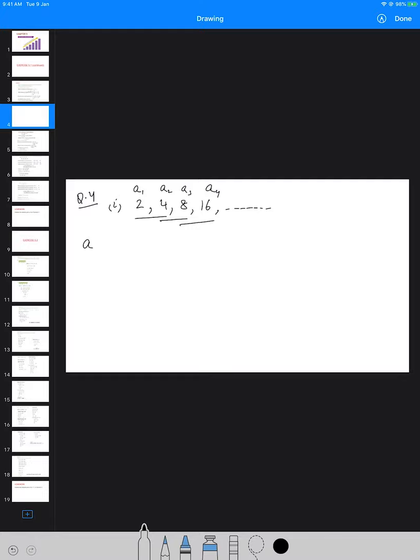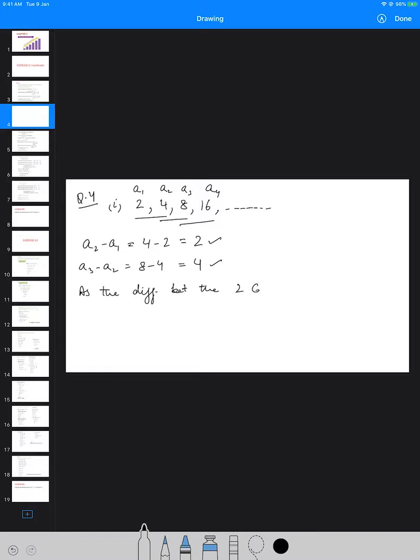So we need to check out for all of them, all the terms which are given to us. So A2 minus A1 will give us 2, A3 minus A2 will give us 8 minus 4 equal to 4. Now in this situation, in the beginning itself you came to know the difference is not coming out to be the same. So there is no point in doing it further. So what you can say is the difference between two consecutive terms is not the same.